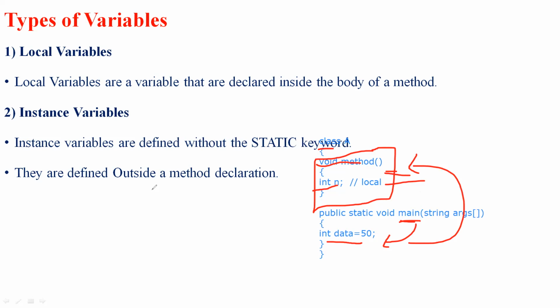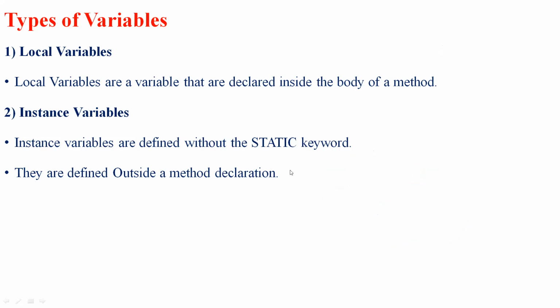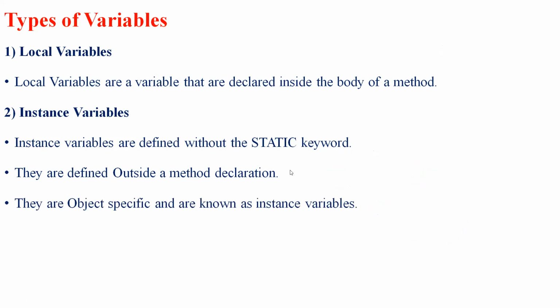So instance variables are the variables which are defined outside a method declaration. This is an example of declaring an instance variable. These are the variables which are declared inside a main but outside a method declaration. So let's see what the next type is. These instance variables are also object specific.